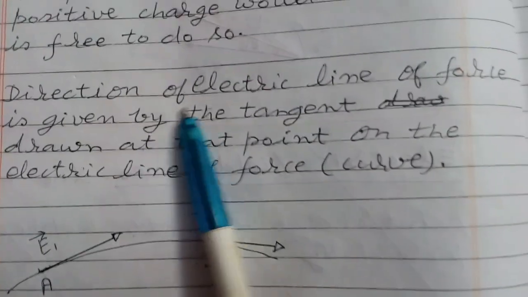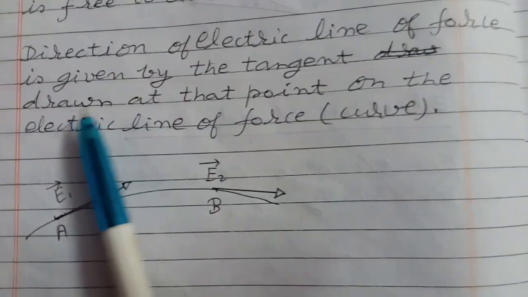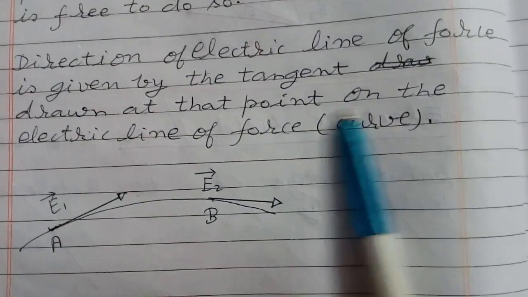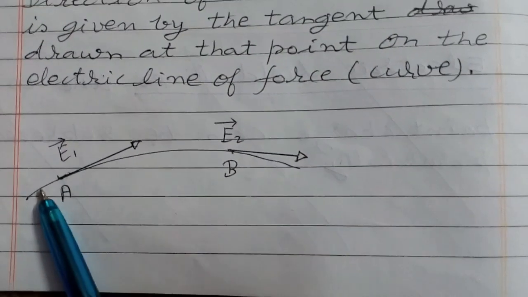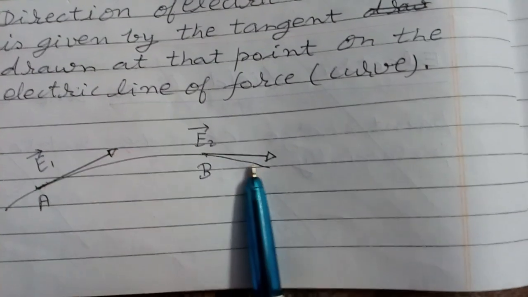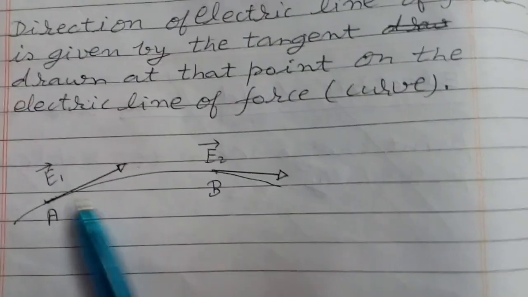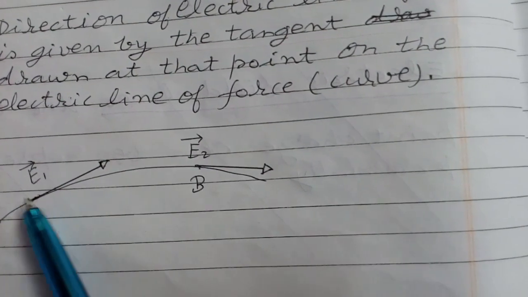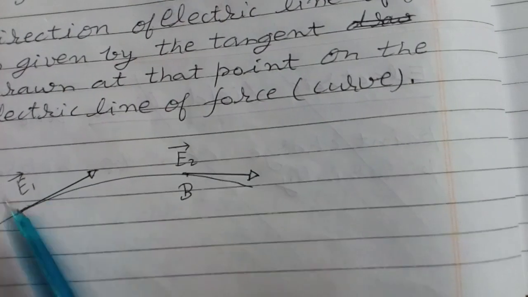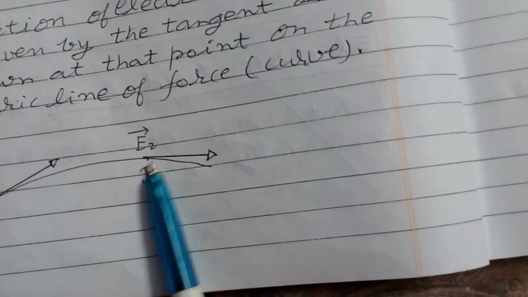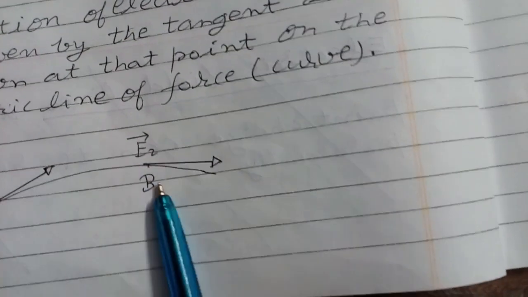Now, direction of electric line of force at a point is given by the tangent drawn at that point on the electric line of force curve. Suppose this is a field line due to some charges. So direction of electric field at this point A will be, we will draw a tangent here. This is direction E1. And at B, we will draw a tangent here. So this is direction of electric field E2 at point B.